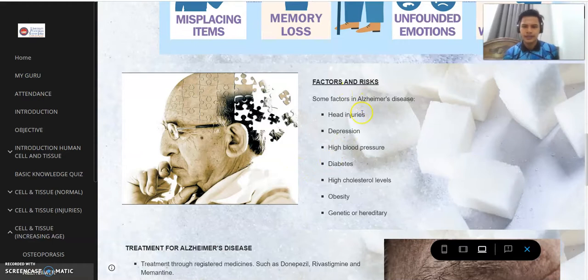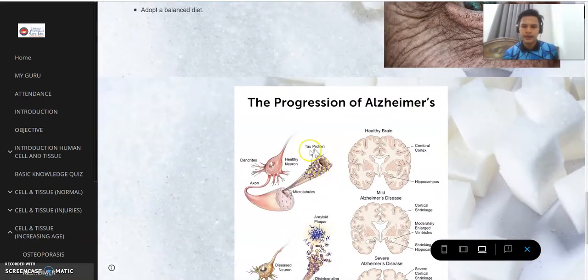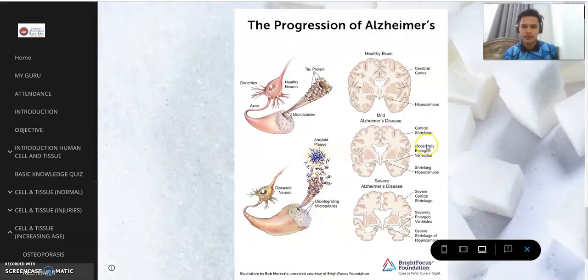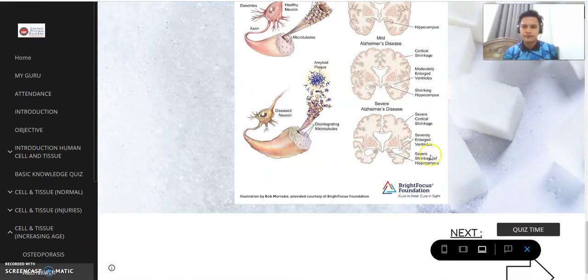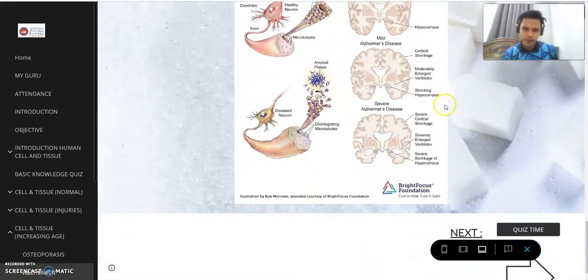And then we have factor and risk about Alzheimer's disease. And then we have the treatment of Alzheimer's disease. And then the progression of Alzheimer. The student needs to know and learn about it one by one because it is the progression of Alzheimer. As you can see here, from a healthy brain, it goes to mild Alzheimer's disease, and then it will become worse. It will become severe Alzheimer's disease. Actually, this picture will help you to know and to understand more.